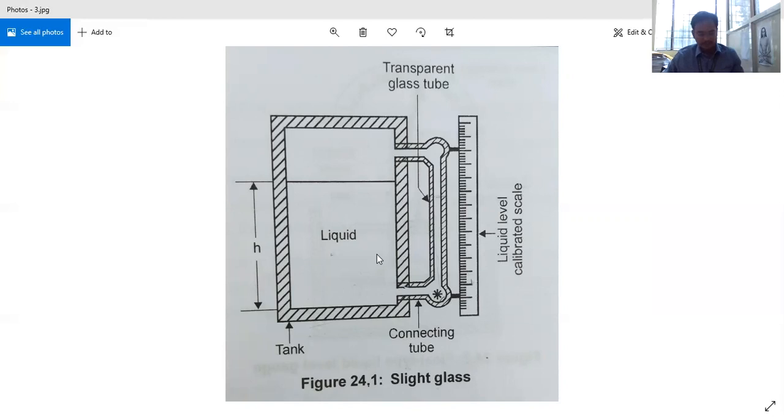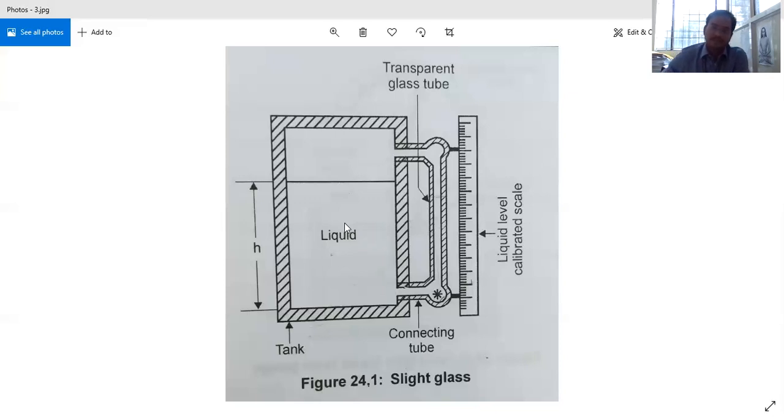And the advantages here are: the device can be used to measure levels of both clean and colored liquids. Whether it is a colored liquid or a clean liquid, we can find the level of that liquid. Next, this device is simple and cheap.